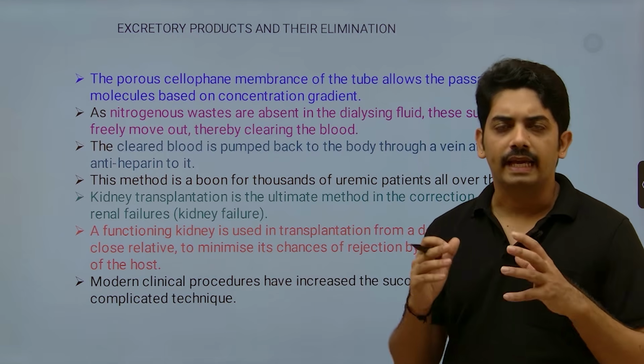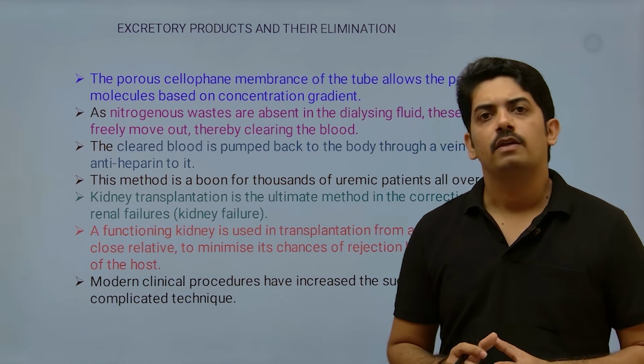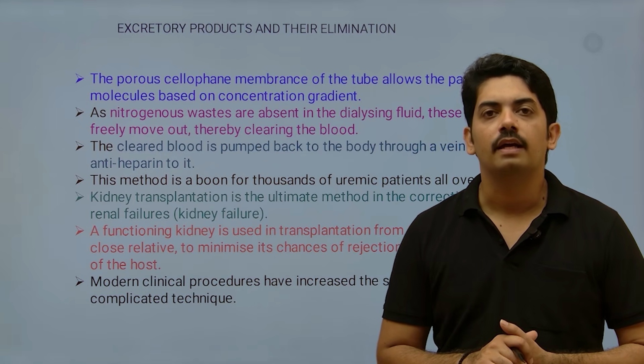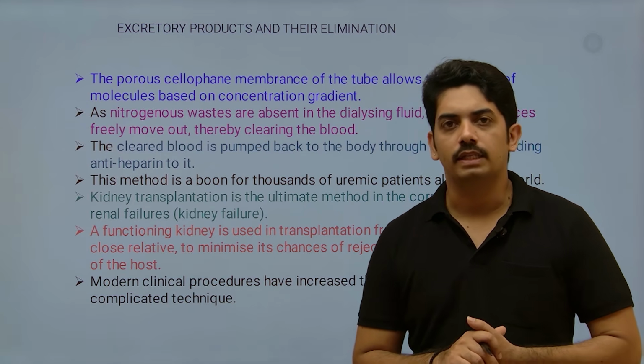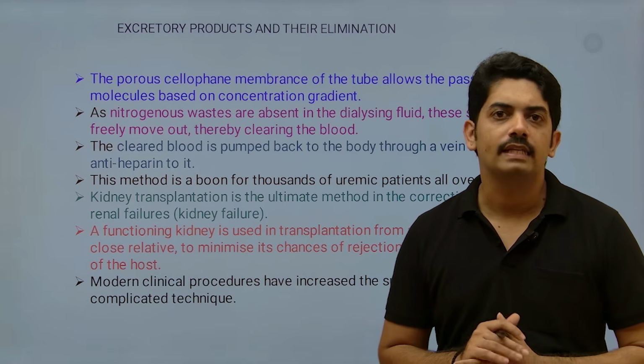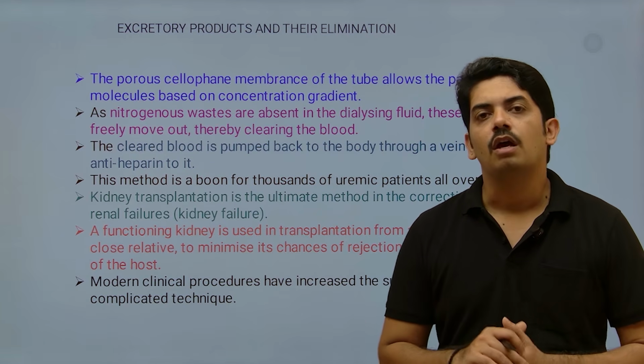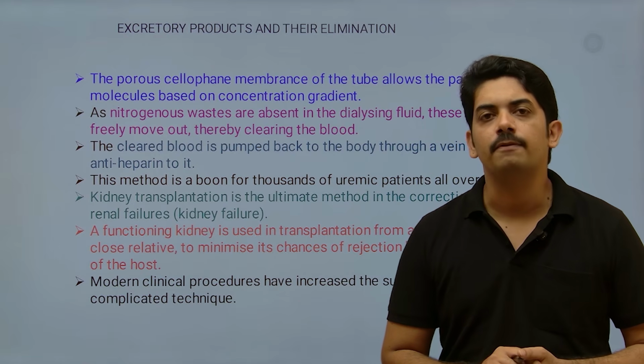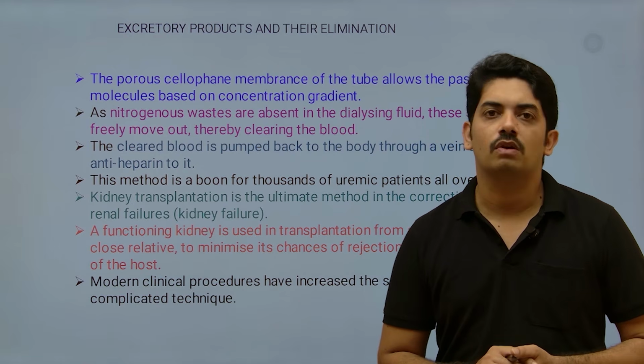Suppose it is acute renal failure, and your kidney is completely not functioning. At that time, the only solution is kidney transplantation. For kidney transplantation, one has to find a close relative, otherwise there is a high chance of rejection.